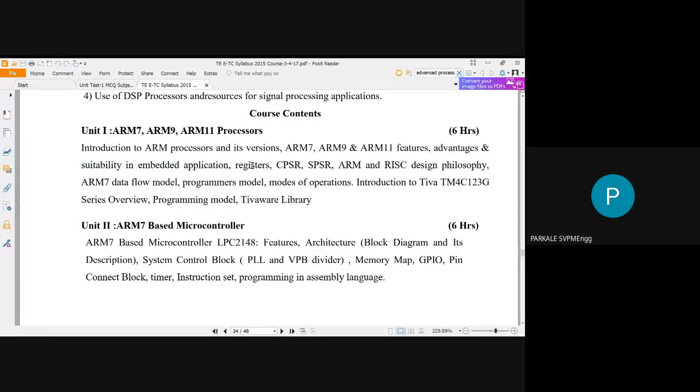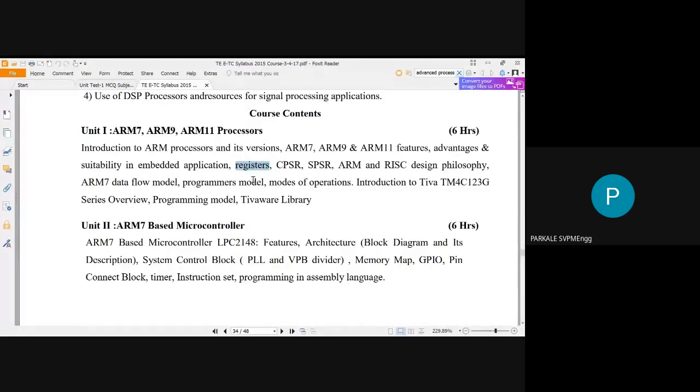After that, you have to study a very important point, the architecture of ARM, that is the basic architecture of ARM, maybe the 7, 9, or 11. Like your 8051 has its architecture, you have the architecture of ARM also. In this architecture of ARM, you have to study the number of registers available to ARM7.